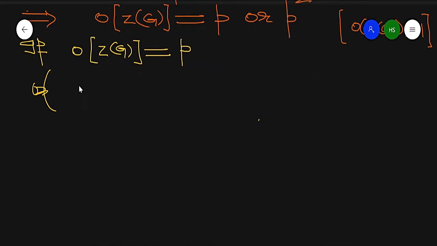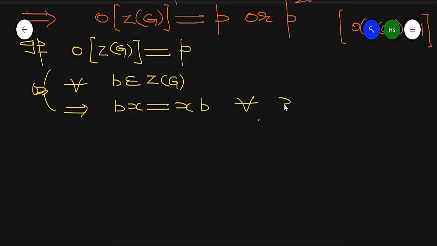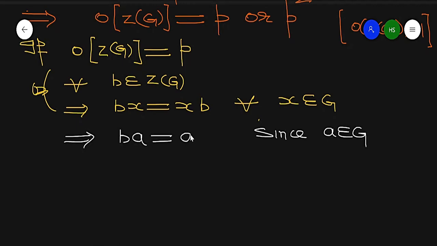So remember that. Now for every b belonging to the center of G, it means b commutes with every member of G, that is, bx equals xb for every x belonging to G. Now since a is also part of G, it implies ba in particular is equal to ab.